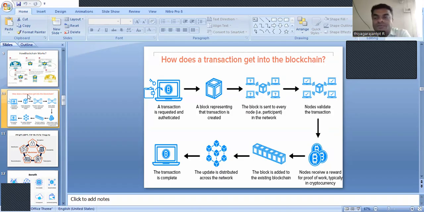It is very clear information on how the transaction is requested and authenticated, how it is represented as a block, and how it is added to the network of blocks, and then how the nodes receive a reward after completing the transaction. Followed by that, it is added to the existing block, and the update is distributed across the network. The transaction is completed finally.